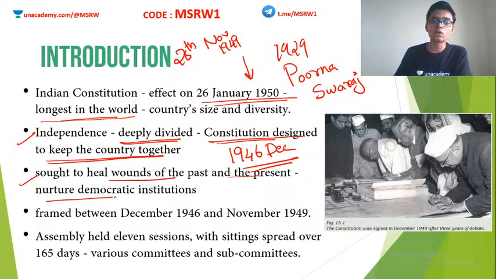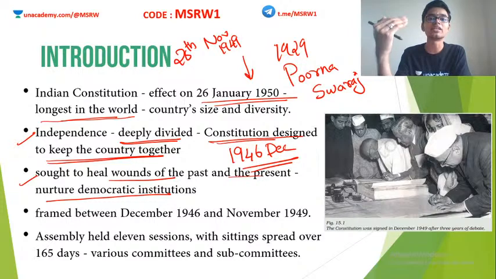Now, a new democratic institution had to be nurtured in India. Until now, India was a colonial power. Before the arrival of the British, India was ruled by dynasties, kingdoms, monarchies, oligarchies. There was no democracy as such. At least in the modern sense, democracy was not there in India until this particular moment in time.